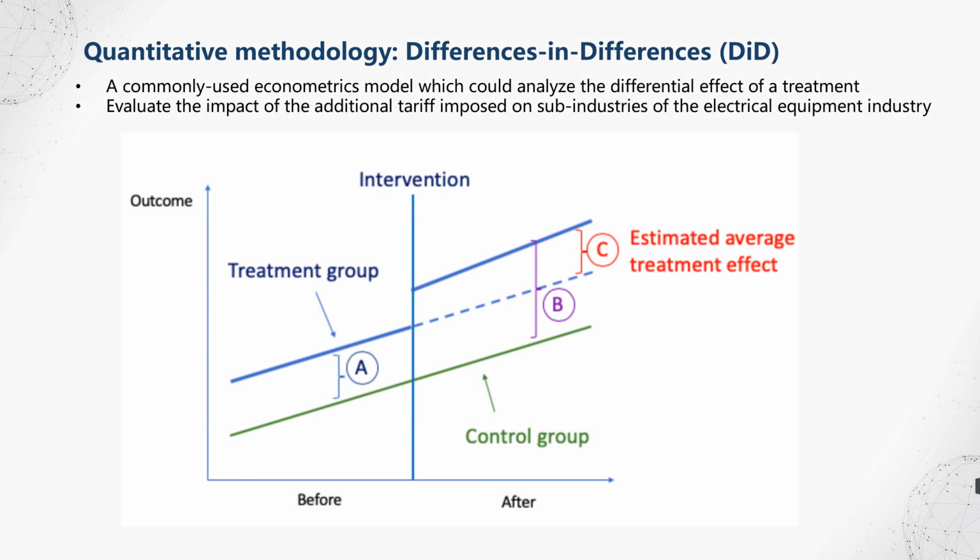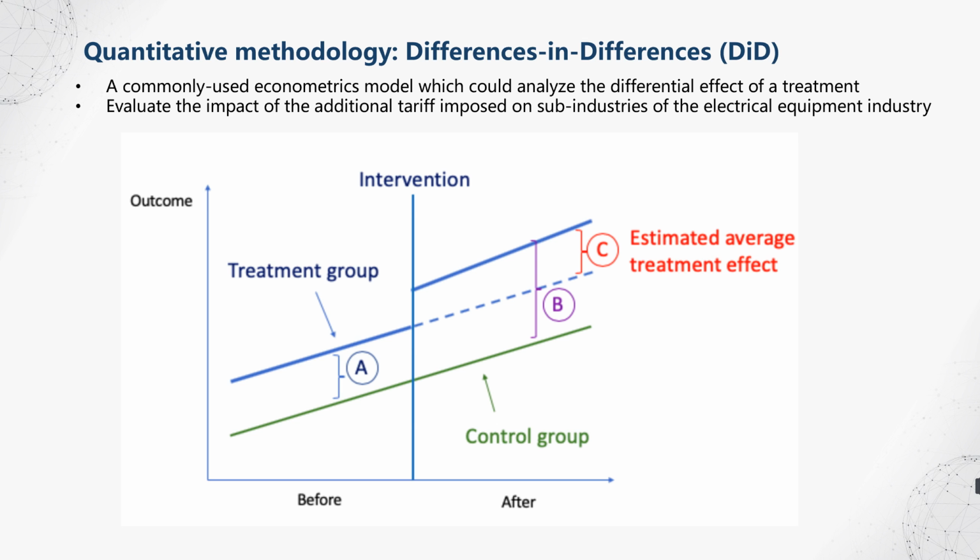Now I will briefly explain the methodology we use to verify our hypothesis that the increase of U.S. tariffs will cause an overall decline in the electrical equipment industry. We adopt the empirical method of difference in difference, which is DID in short, and it is a commonly used model which could analyze the differential effect of a treatment.